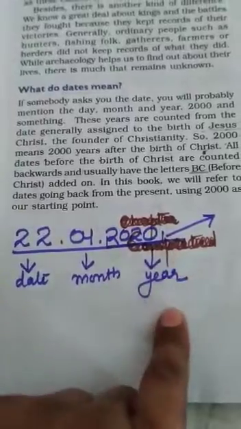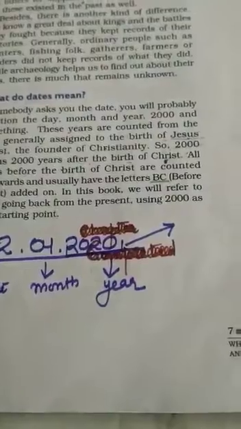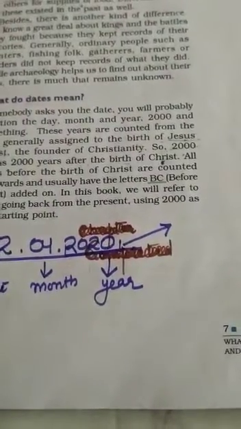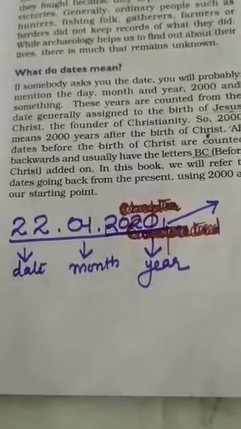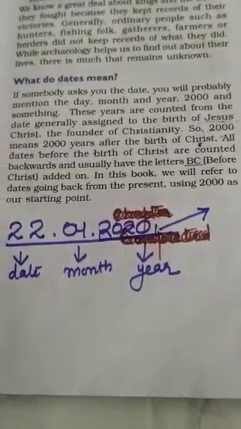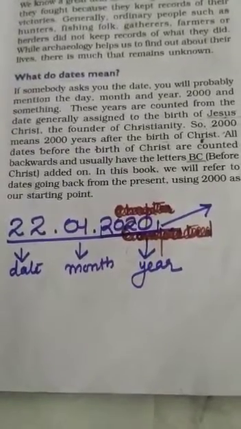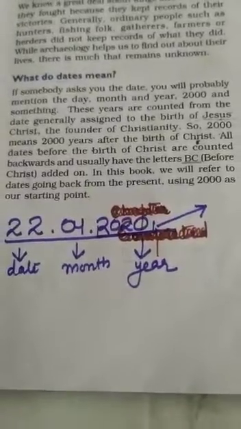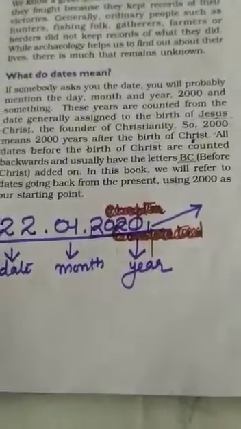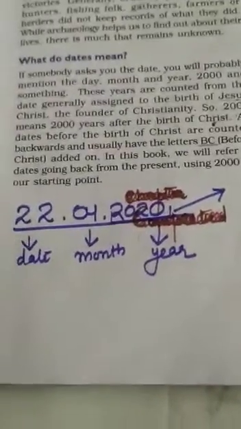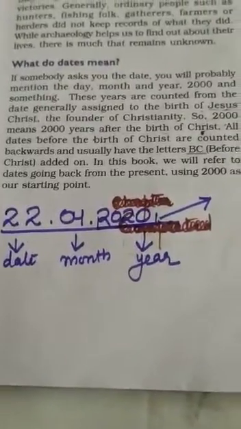All the dates before the birth of Jesus Christ are counted backward. When we are learning about the dates before the birth of Jesus Christ, they were counted backward, and these dates have the letters BC. BC means capital B and capital C, that means before Christ, and these years are written in the backward form. In this book, we will refer to the dates going back from the present using 2000 as our starting point.